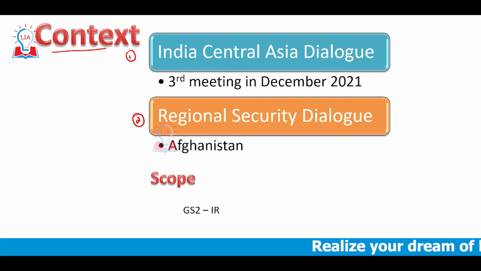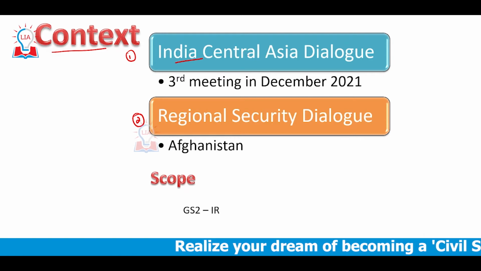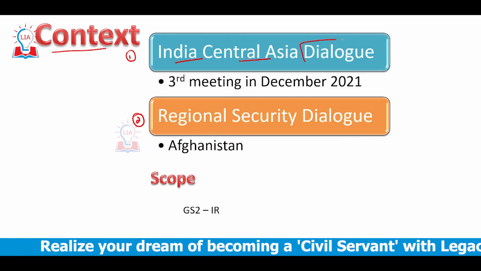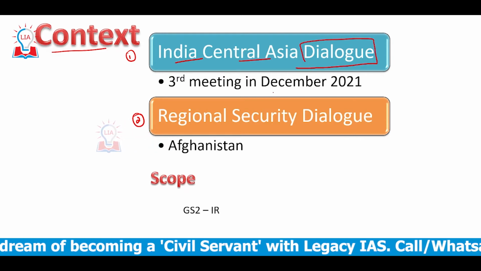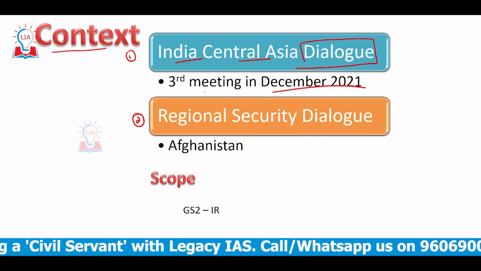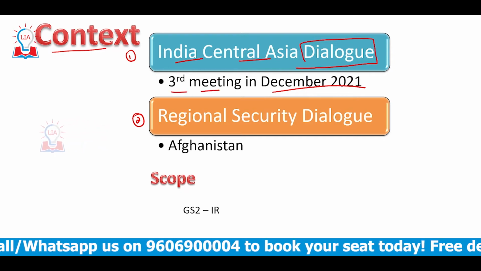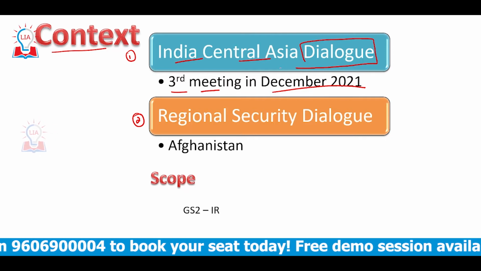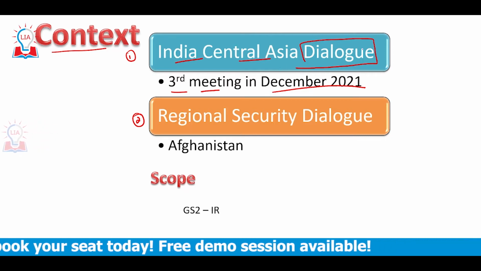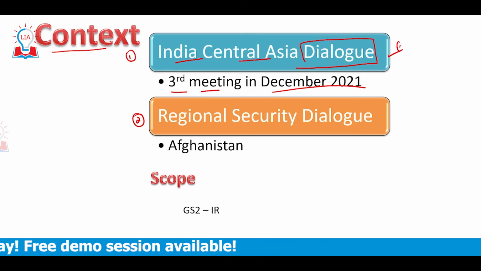The first context is that India and Central Asia concluded a dialogue in December 2021. This was the third meeting between India and Central Asia, and it is also called the Third India and Central Asia Dialogue.